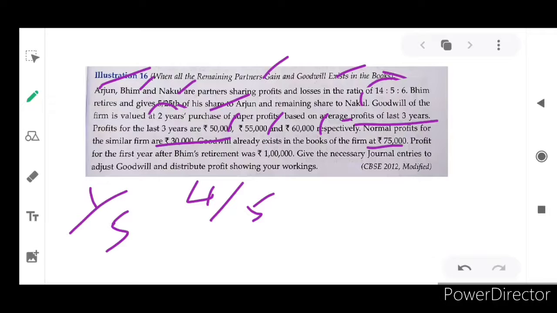75,000 already is the existing goodwill. So what will we do with the existing goodwill? Existing goodwill will be written off by all existing partners in their old profit sharing ratio.